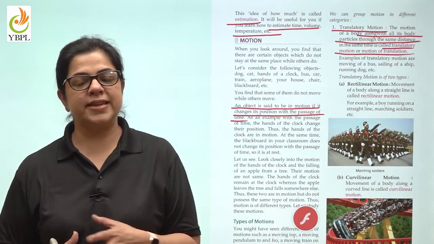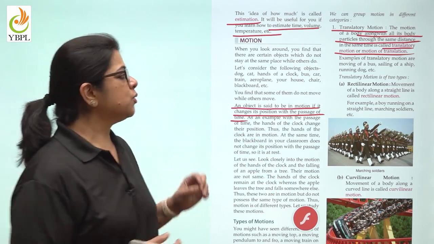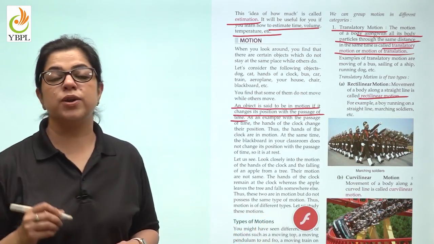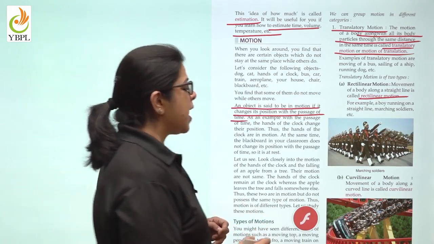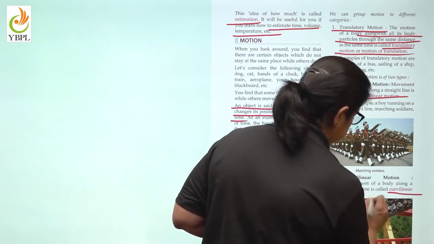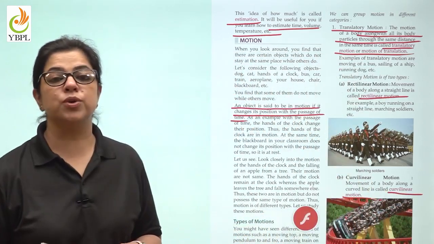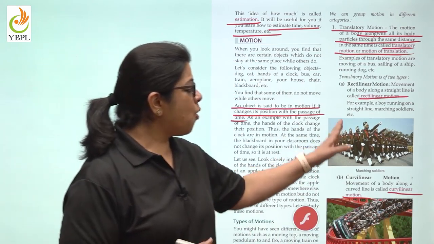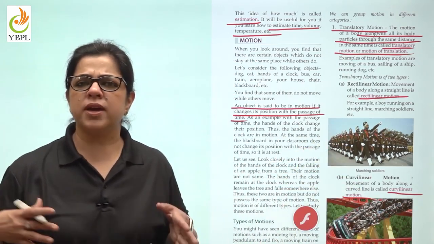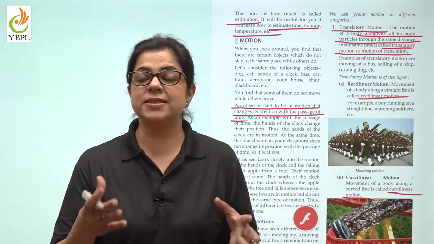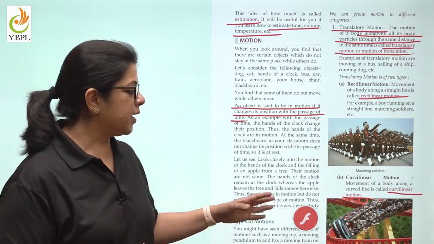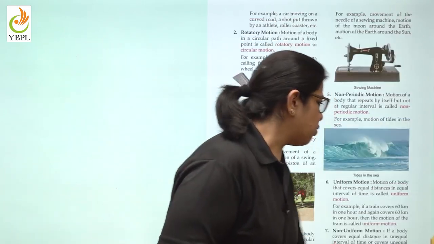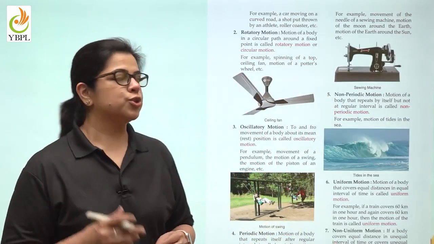This is of two types: motion along a straight line, which is known as rectilinear motion, and motion along a curved path, which is known as curvilinear motion. All these marching soldiers are together moving in a straight line. This is rectilinear motion. Whereas a roller coaster or a merry-go-round is an example of curvilinear motion.